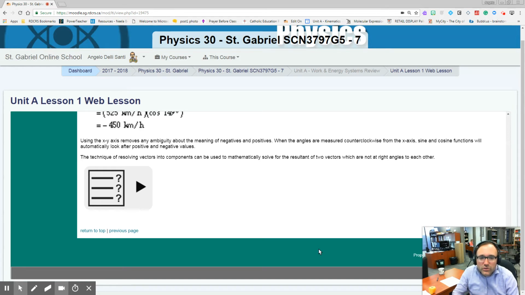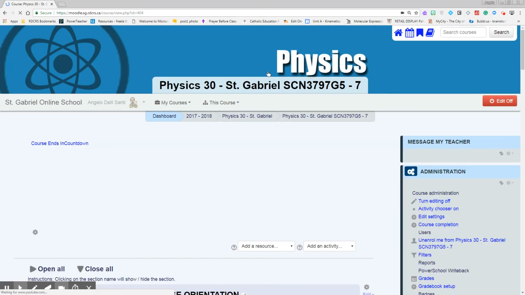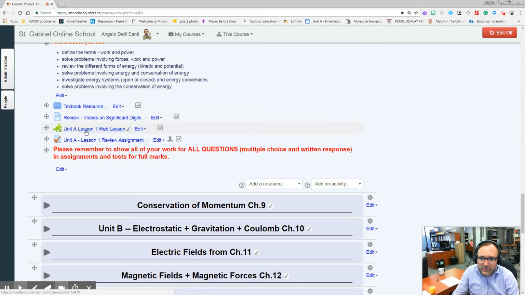Now, if you want to redo the lesson, if you want a higher mark, you're more than welcome to. So in that case, you push the finish button, and then you would go back into the course and click on that icon again, and it'll start from the beginning again, and that's where you'll do that.